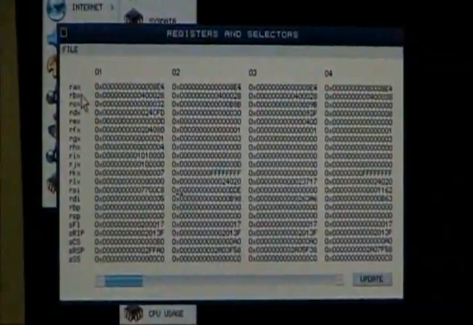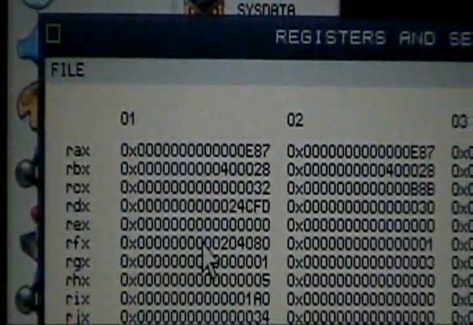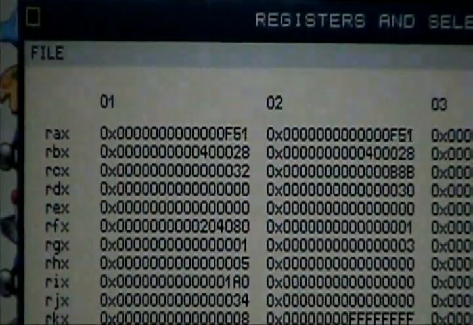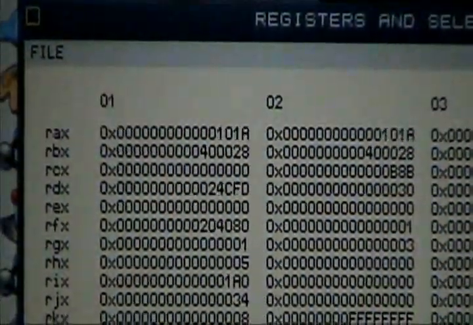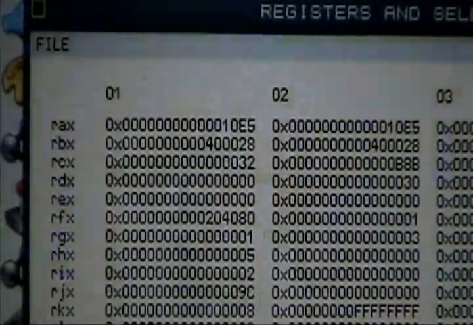And if you look at all these letters over here on the side, those are all different registers that the operating system is using while we're using it. So you'll see the numbers change as we move things around, because all those registers are being used. Now I'm not going to go into them too deeply because it would take forever. But that's one cool thing. You can see how that stuff is going on.